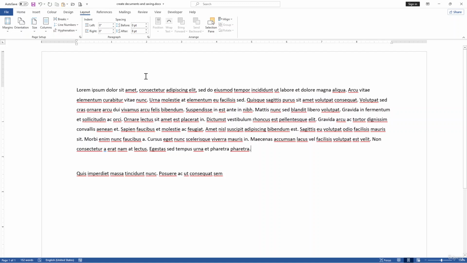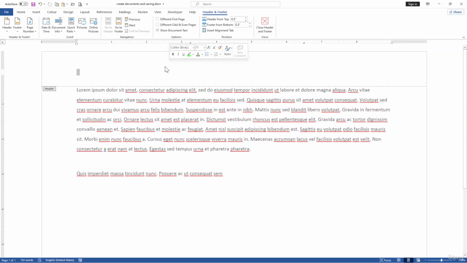So first, let's start with adding headers and footers. Double click on the top of the page to open up the header or footer section, and you can add text, images, or other elements. Common uses include document titles, text, or logos.